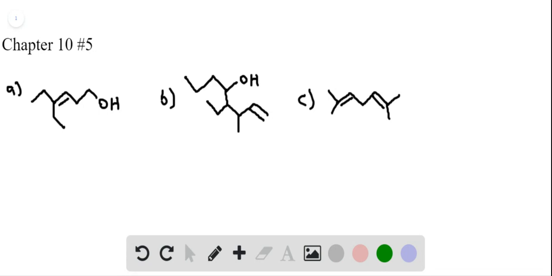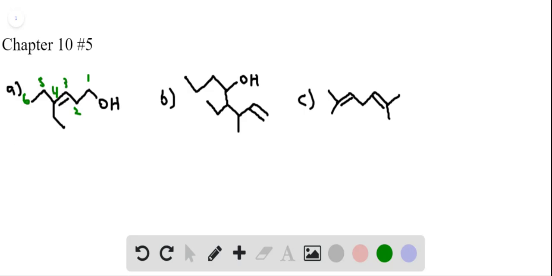Okay, so looking at A, if we start with the carbon with the primary alcohol on it and make that carbon 1, then we have 2, 3, 4, and then it doesn't matter which way we number here since they're both 2 carbon chains here. So let's go 5, 6. And so we're going to have an alcohol on 1, an alkene on carbon 3, and then an ethyl group on carbon 4. And we want to put these together so that they are in alphabetical order.